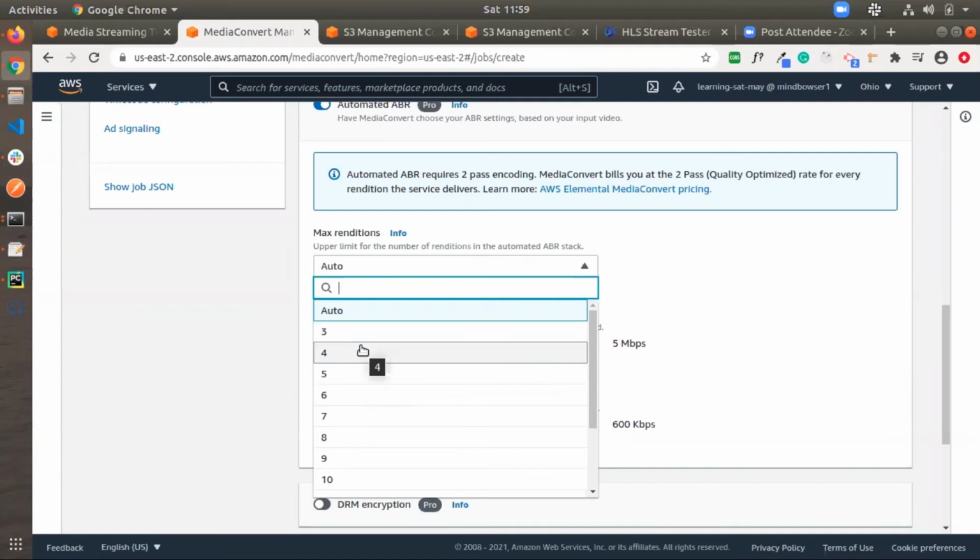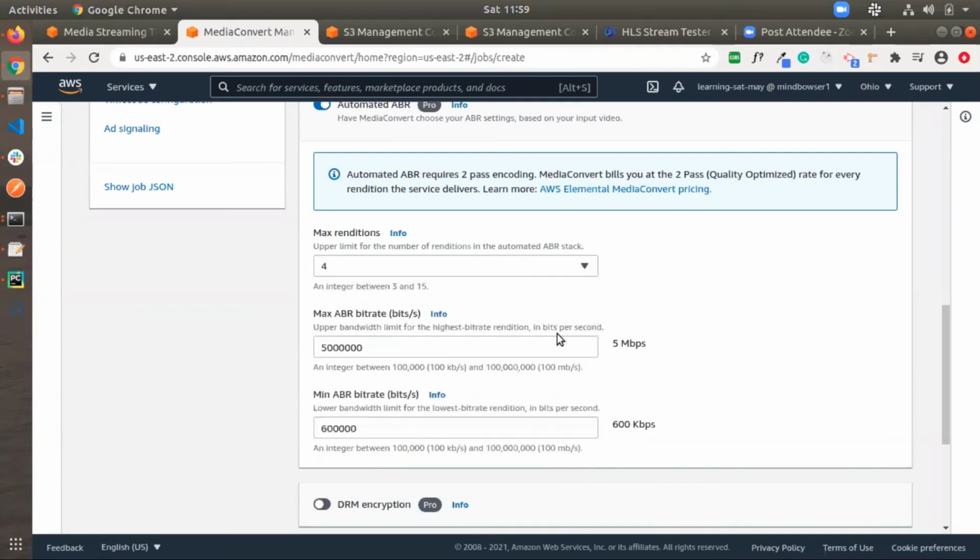here we can select. So I am selecting 4 here. So in between this 600 kbps and 5 Mbps, it will create a maximum of 1 to 4 outputs. So I will show you.